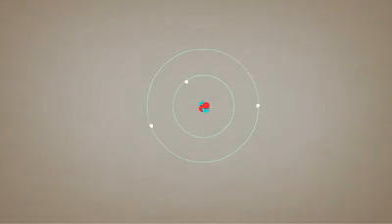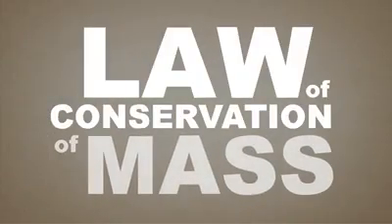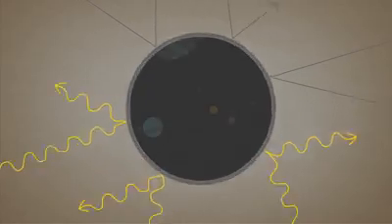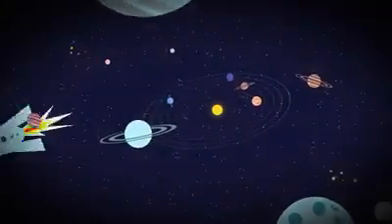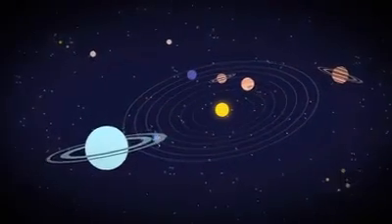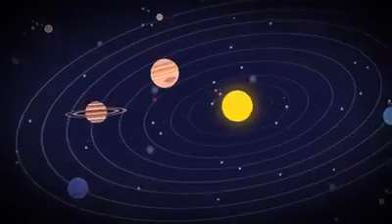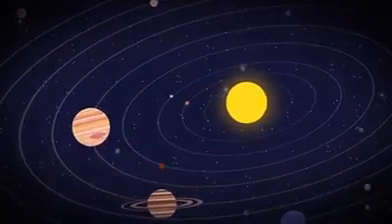To answer that question, we look to the law of conservation of mass. This law says, take an isolated system, defined by a boundary that matter and energy cannot cross. Inside this system, mass, aka matter and energy, can neither be created nor destroyed. The universe, to the best of our knowledge, is an isolated system.